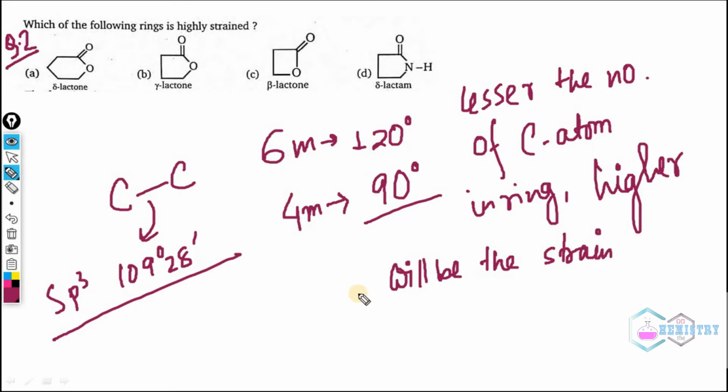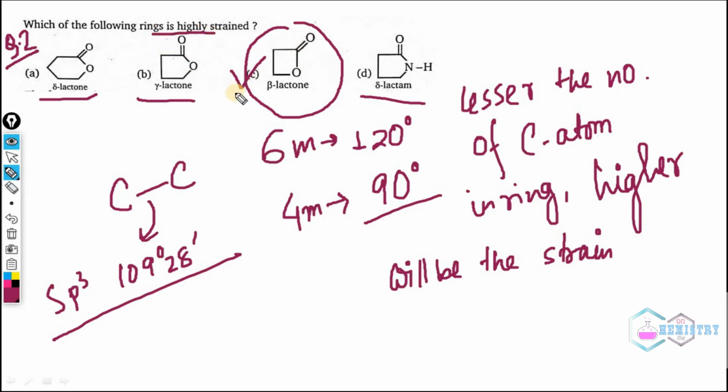If the ring contains 4 or fewer carbon atoms, the ring will be strained. If the ring contains 5, 6 or 7 carbons or any other atoms, then the ring will be somewhat stable. Hence we can see that this one has a 6-member ring, this is a 5-member ring, and this one is a 4-member ring. So this will be the most highly strained.